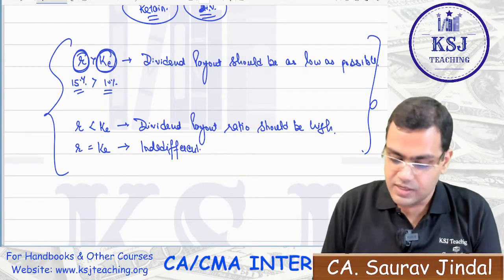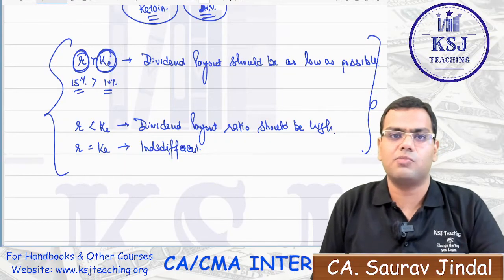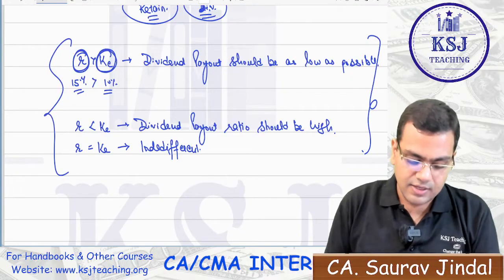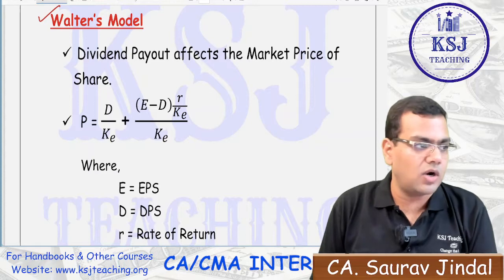Very important. If R is greater than KE, then the dividend should be as low as possible. You can even distribute zero dividends. Everything should be retained and reinvested, right? Okay, so the first model that we have is Walter's model.